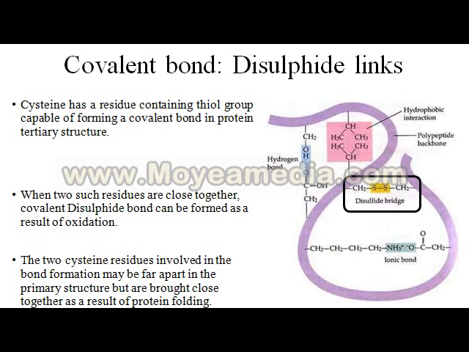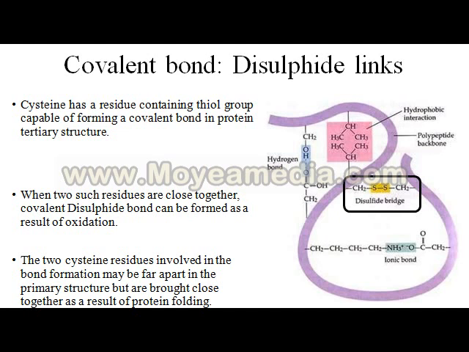The covalent bond is the disulfide bond. As per the figure, the disulfide bond is a bond between two sulfur atoms. Here in the black box, there is a CH2S on one part of the chain.